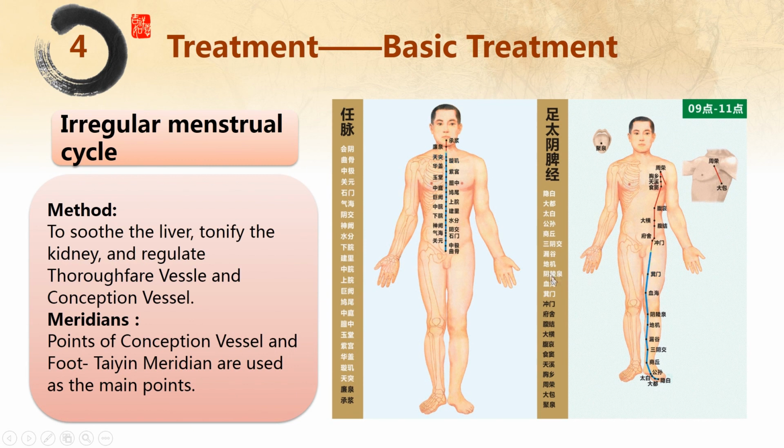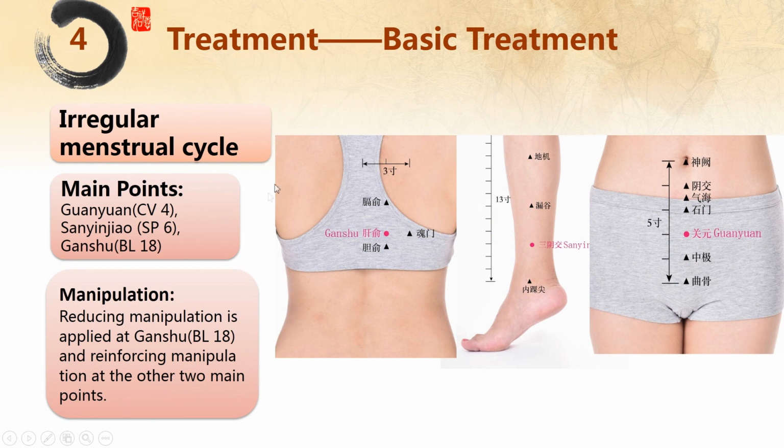Next part, irregular menstrual cycle. The method is to soothe the liver, tonify the kidney, and regulate thoroughfare vessel and conception vessel. Points of conception vessel and foot Taiyin meridian are used as the main points. The main points: 关元, 三阴交, 肝俞. Reducing manipulation is applied at 肝俞 and reinforcing manipulation at the other main points.